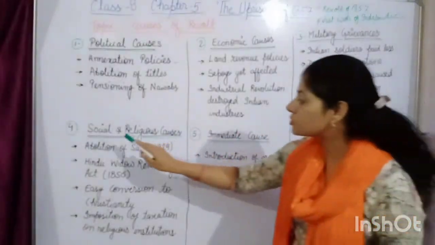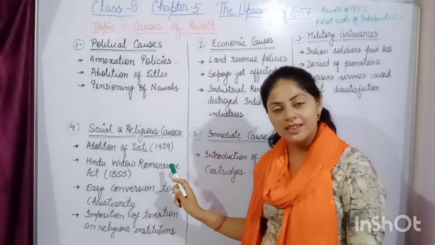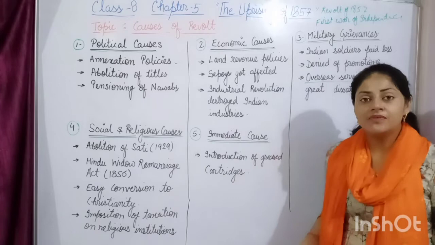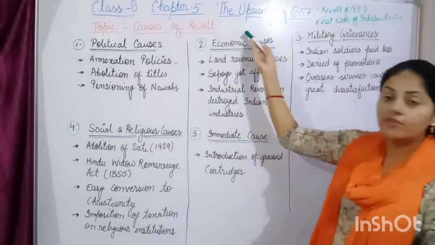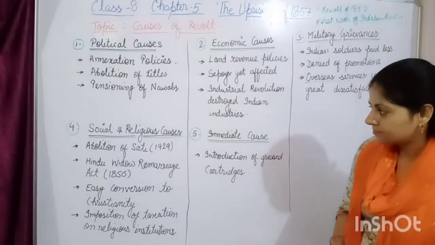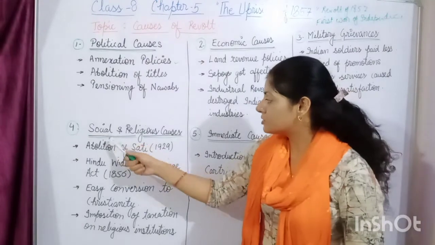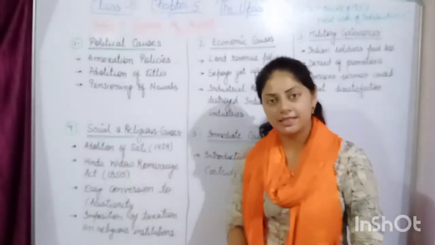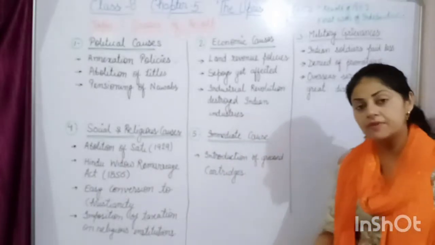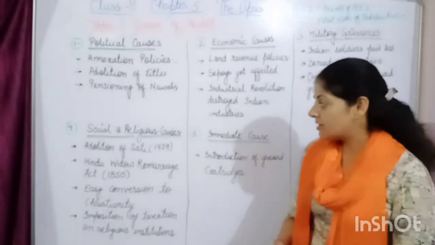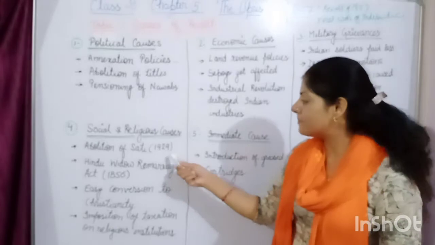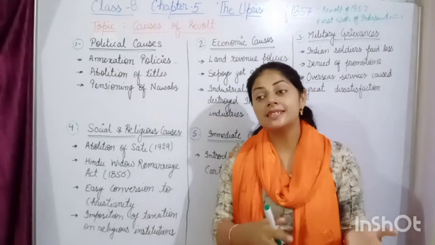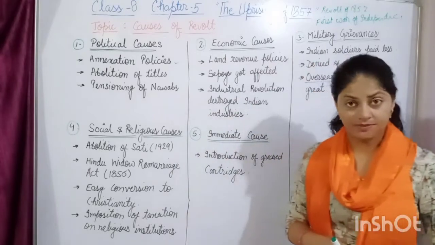Okay. So beta, we discussed political causes, economic causes and military grievances. Now come to the social and religious causes behind the dissatisfaction among the Indians, which led to such a great revolt of 1857. Among the social and religious causes, first was the abolition of sati. The sati pratha, which was prevalent in India, was abolished legally in 1829, and this was seen by the Indians as an attack on their religion.